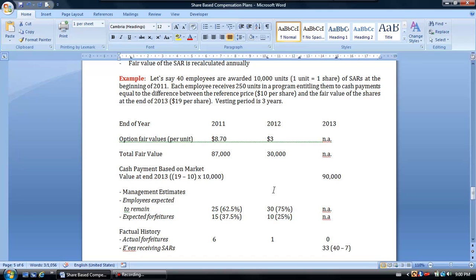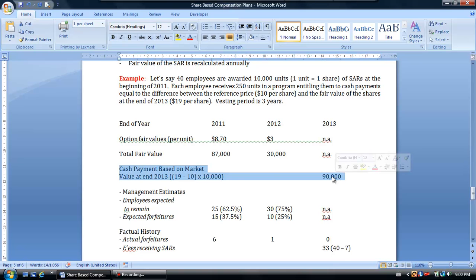So now we know that employees will be paid $90,000, right? That's going to be the cash payment at the end of 2013 to those employees, based on the market value at the end of the vesting period and the reference price multiplied by the number of units.